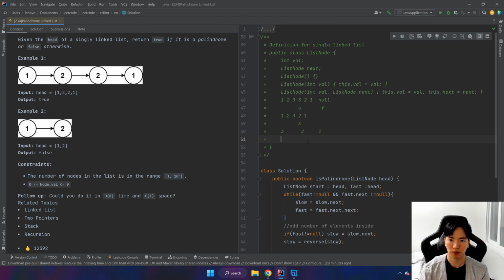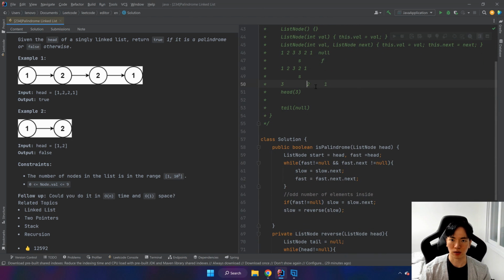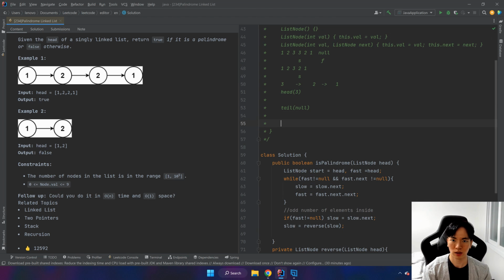Okay, so let's go here. Where's our example? Okay, so head is here, and we've created a random node called this. It has value 3 and tail is null. Our linked list is pointing in this direction, right? But what we want is 2 pointing to 3. Basically we want to reverse this to this. So let's start from this.